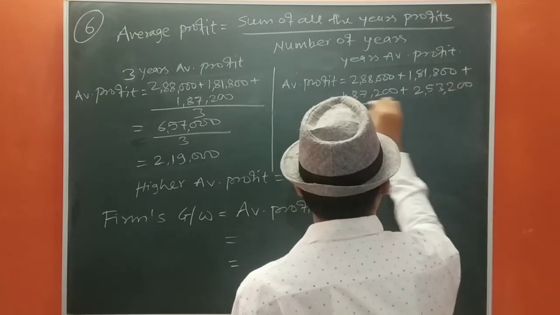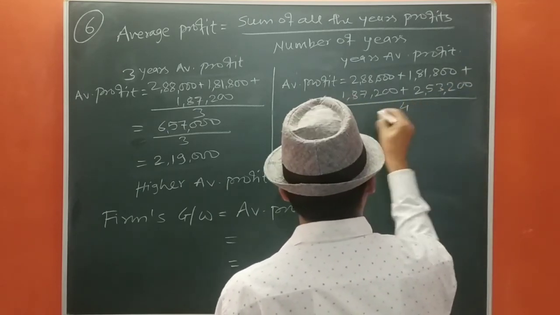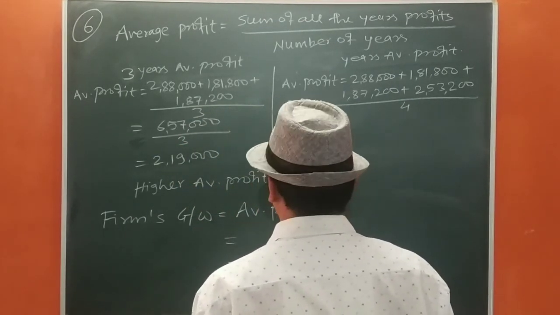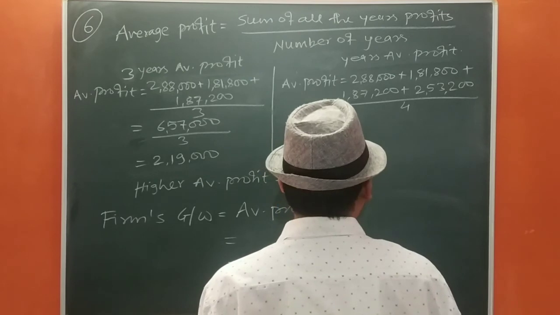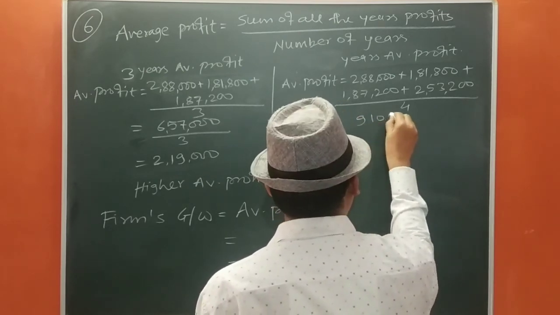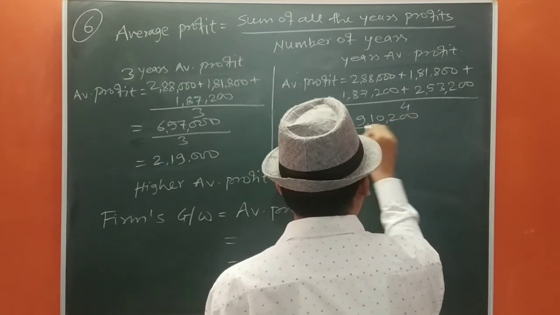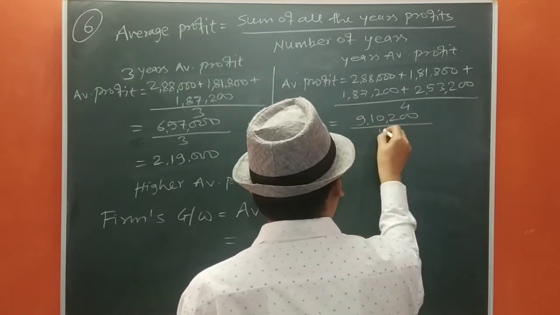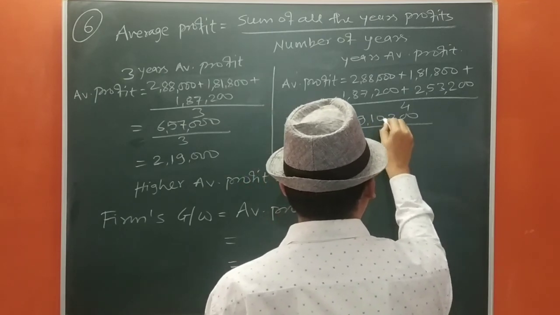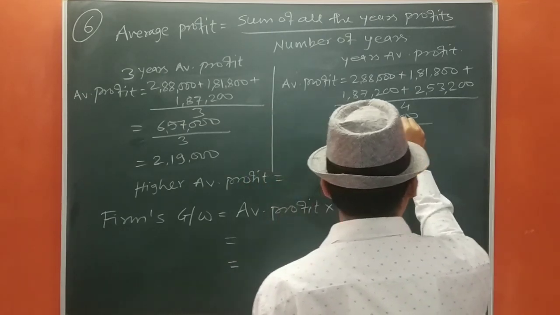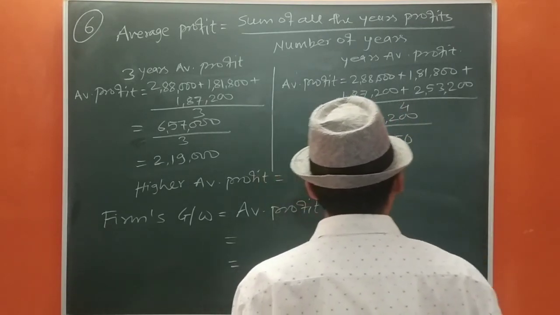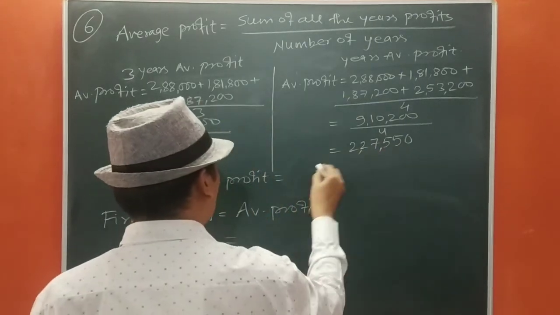Now we are going to add directly in this profit. 657 plus 2, 9,10,200 upon 4. 4 2s are 8, 4 7s are 28, 2 carry, 4 5s are 20. So it is 2,27,550. So this side total is known.